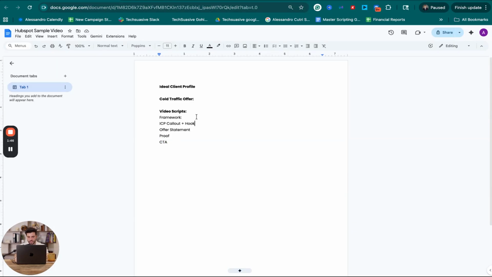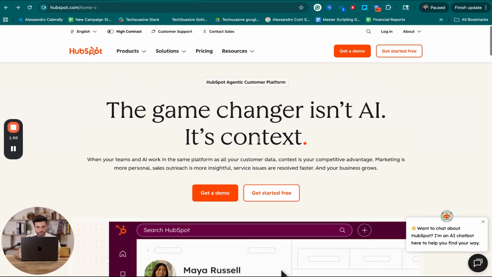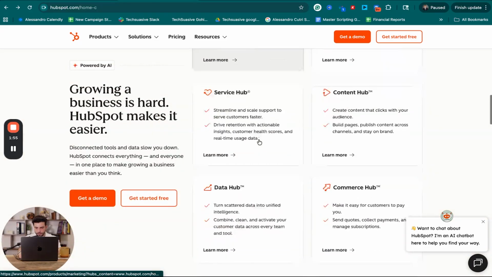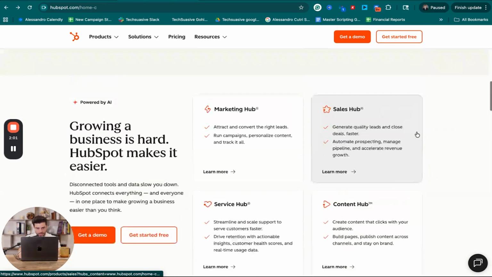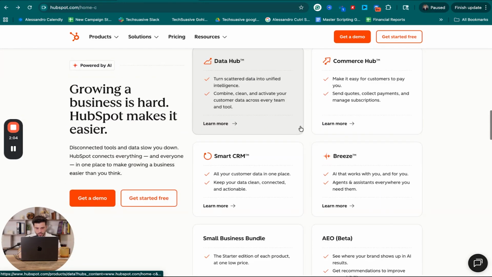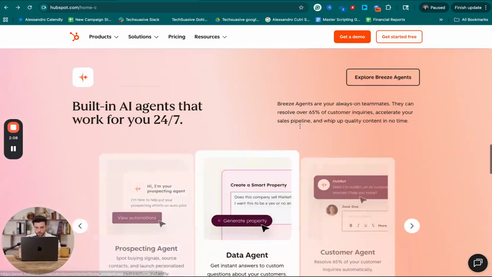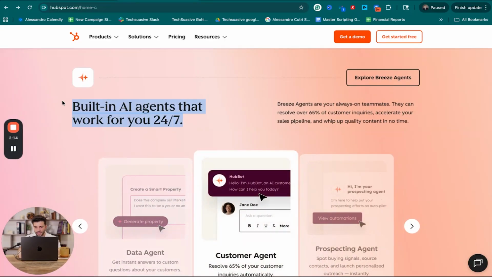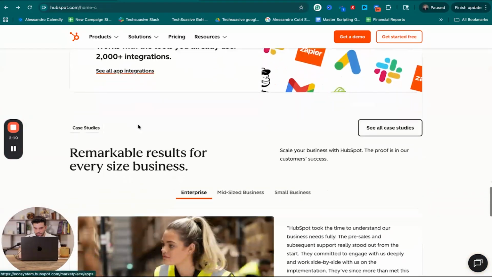So first things first, we're going to be writing ads for HubSpot. So we have to fully understand what HubSpot does. Now, I know that they are a CRM, but I want to see exactly what all their capabilities are. And it looks like they can do a lot of different things. So the worst thing that you can do when you're running paid ads is lead with all of their features, especially if a SaaS has a lot of features. You want to pick a couple that you feel like would be good to market. I mean, it's obvious the easiest to market is probably going to be some form of AI agents and what they do from an agent perspective. And I just want to take a look at that.